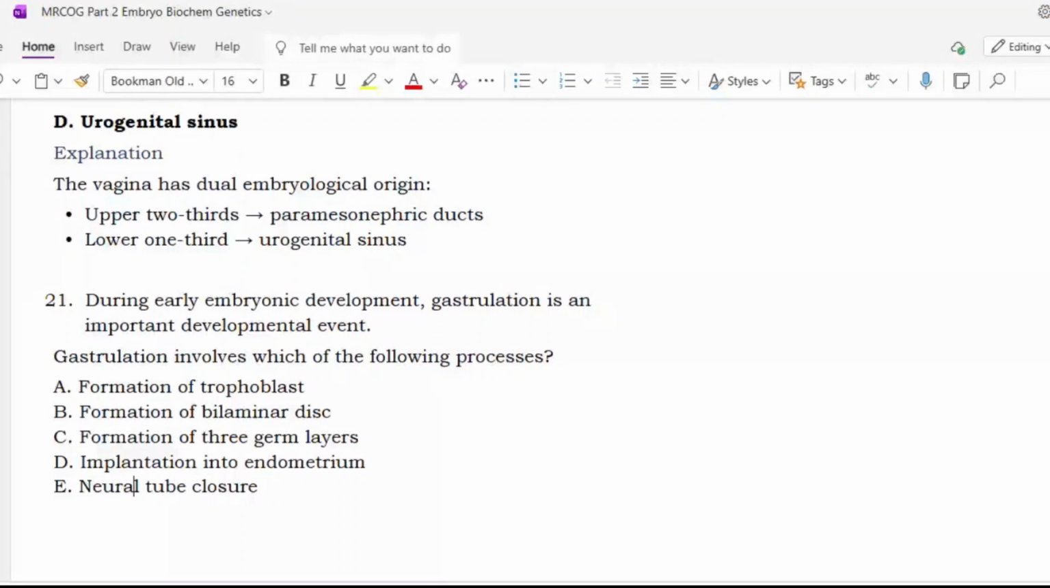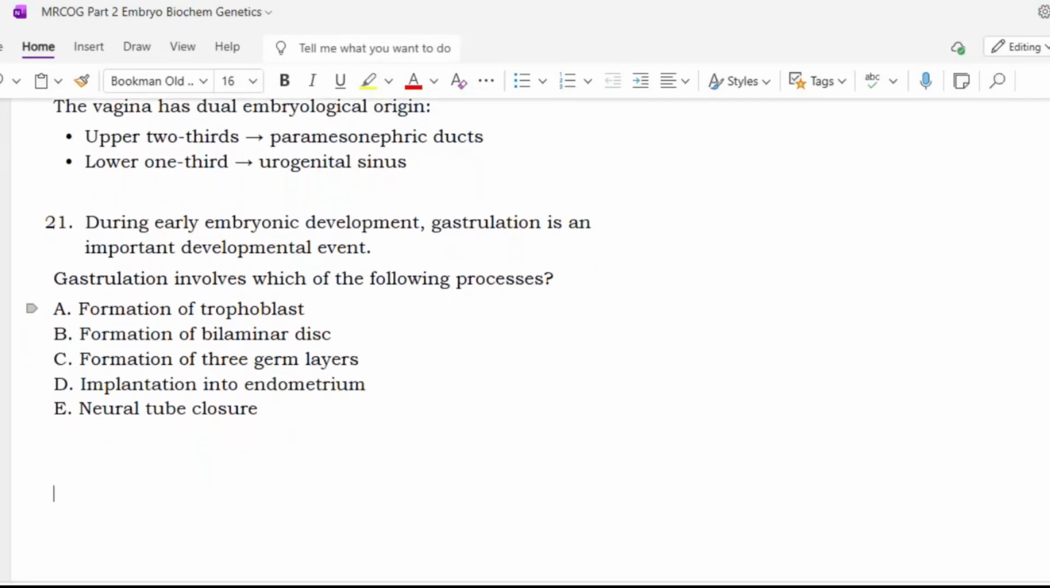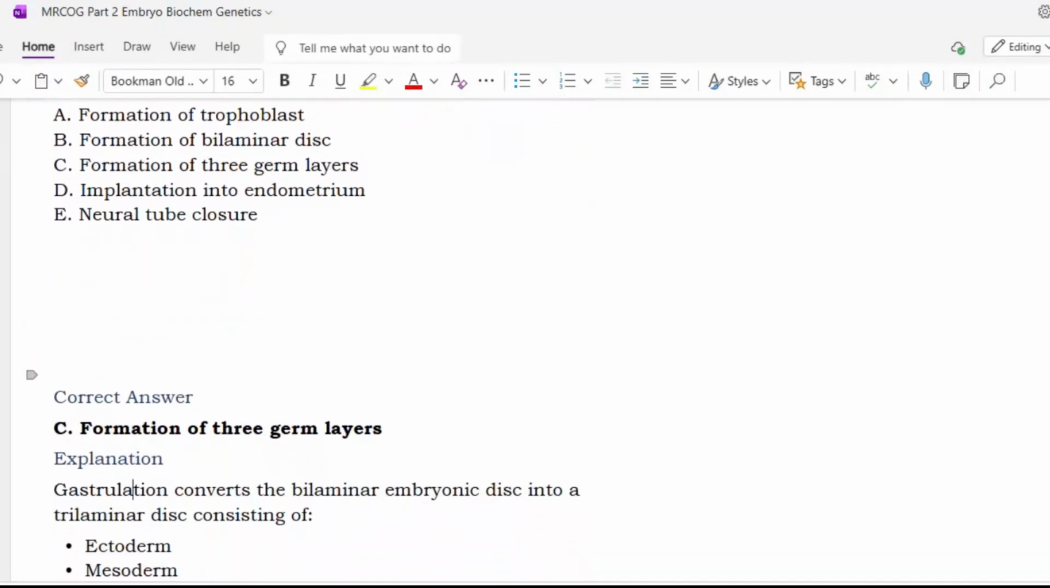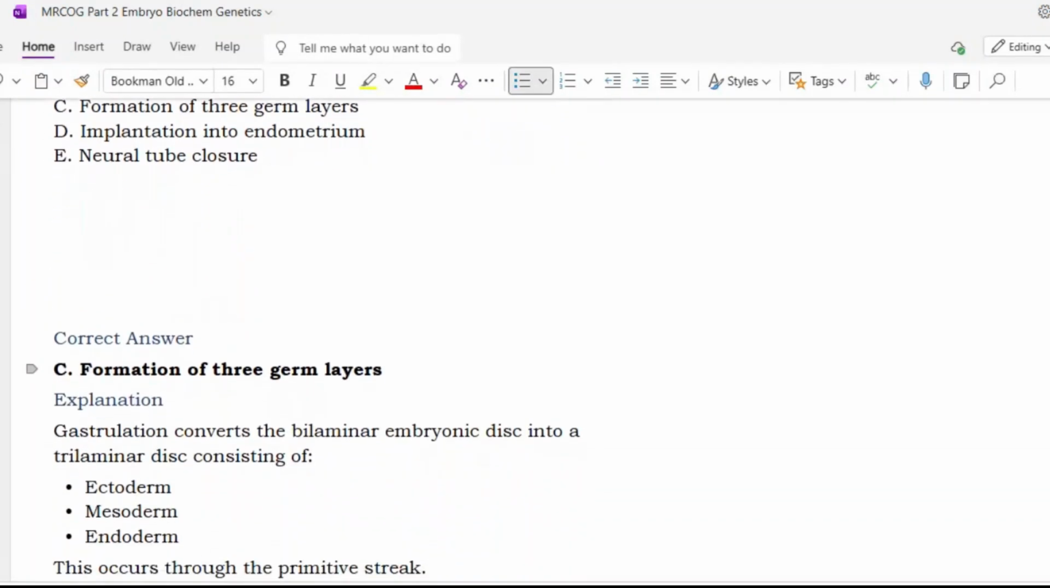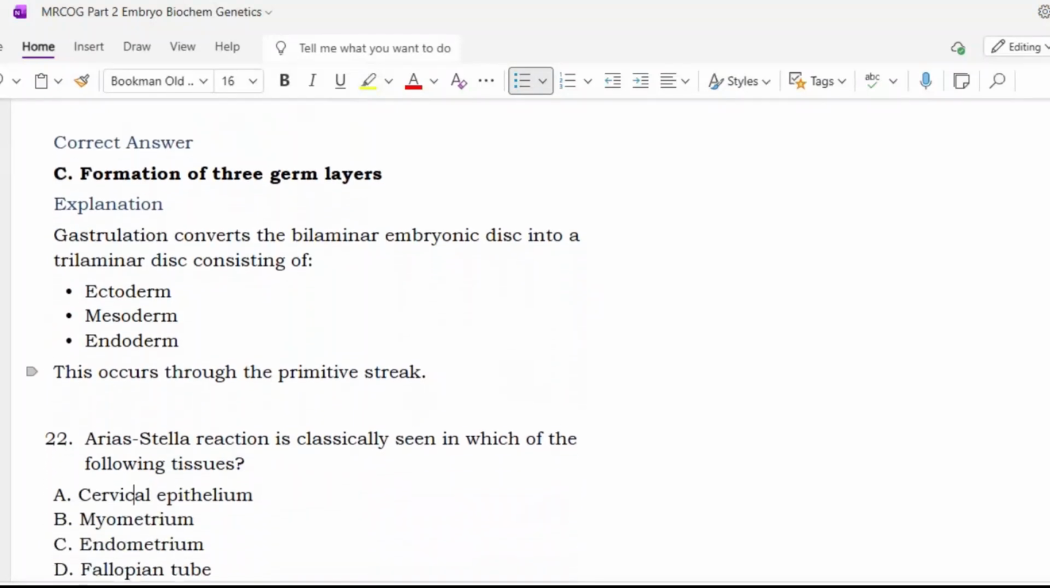Next. During early embryonic development, gastrulation is an important developmental event. Gastrulation involves which of the following processes? Formation of trophoblasts, formation of bilaminar disc, formation of 3 germ layers, implantation into endometrium, neural tube closure. So option C, formation of 3 germ layers. Yes. Gastrulation converts the bilaminar embryonic disc into a trilaminar disc consisting of ectoderm, mesoderm, and endoderm. This occurs through the primitive streak.